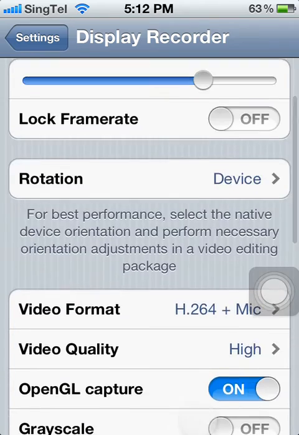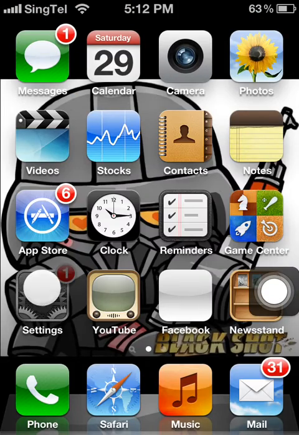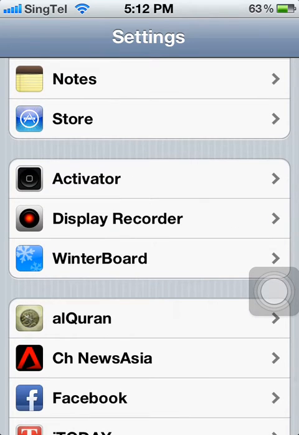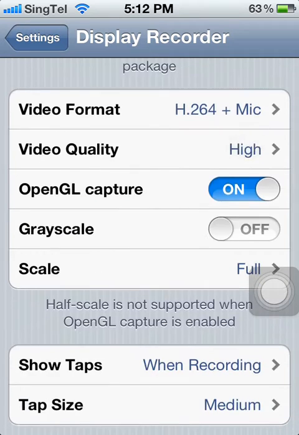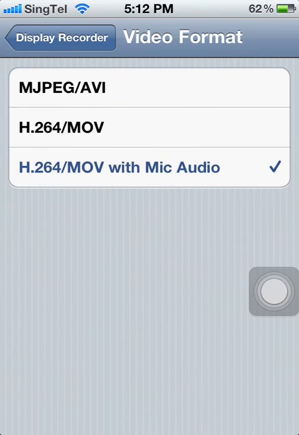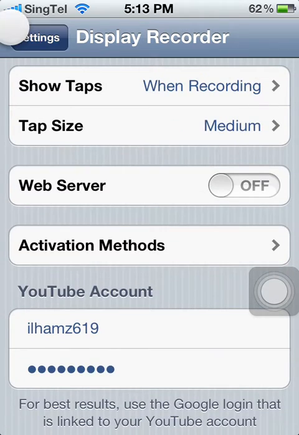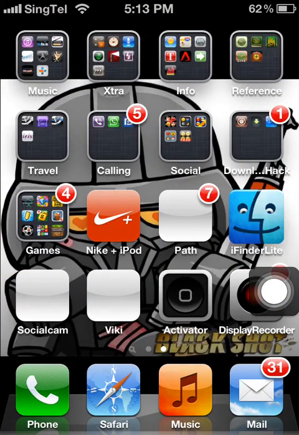So first you'll need to go to the home screen and click Settings. Once there, you will need to scroll down until you see Display Recorder. After that, you need to go to video format, and then click H.264/MOV with mic audio, and just click that, and then you will record with the mic, and you can see like now.